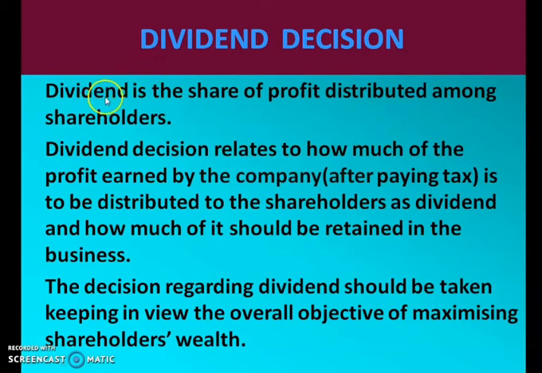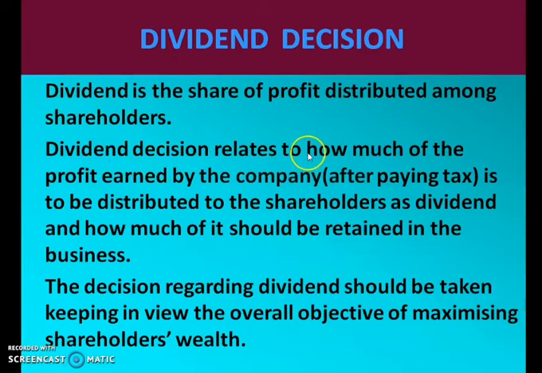Dividend decision. Dividend, as you know, is the share of profit which is distributed among the shareholders. Shareholders are the owners of the company for the number of shares they are holding in that company. So whatever profit the company is earning, some part of the profit is distributed to the shareholders. That part is known as dividend.